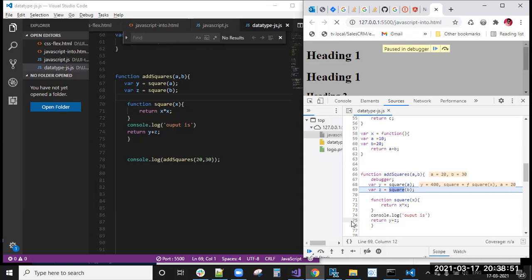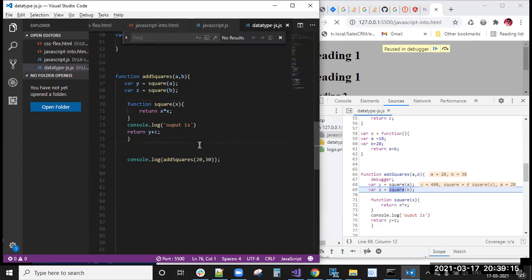The main motto of the function is to save build time and decrease the number of lines of code, so the efficiency of the code increases. This is the main motto of the function. So we have seen function declarations, function expression declarations, how we call functions, immediately invokable functions and nested functions. Four concepts we have covered.